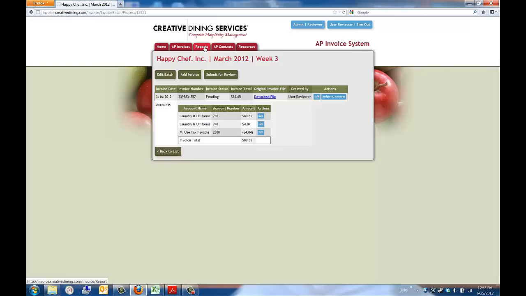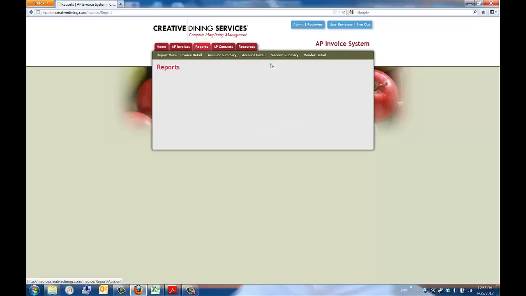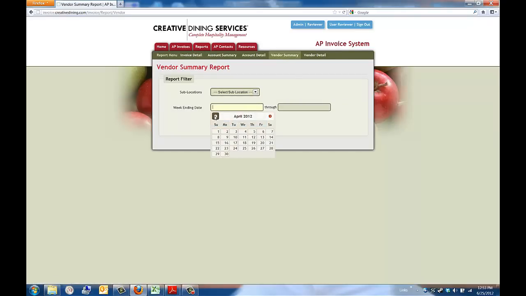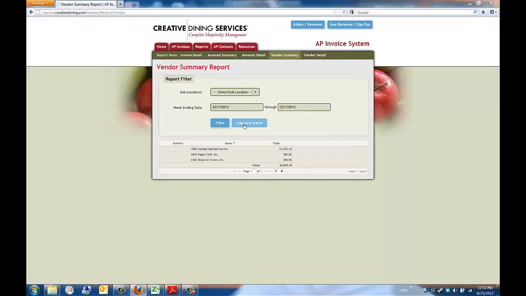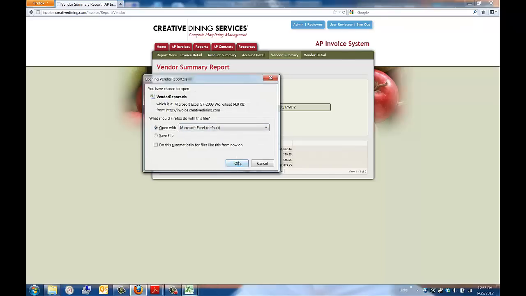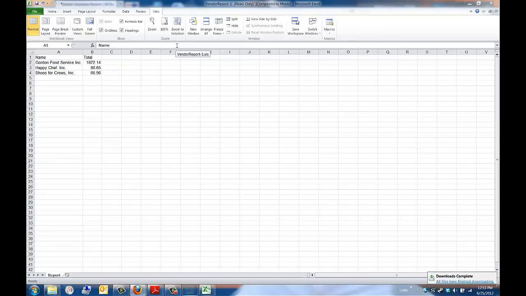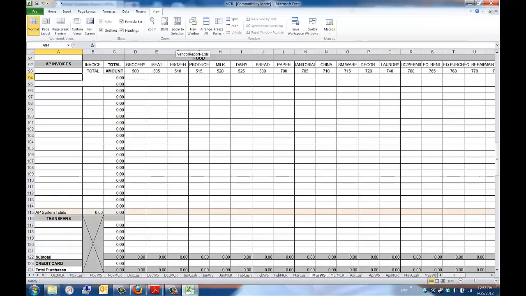Now, to enter these amounts onto your weekly MCR and your weekly worksheet, we're going to first run our vendor summary. As you can see, there is no use tax line. So we will have to fix that. Copy, paste that into our MCR.